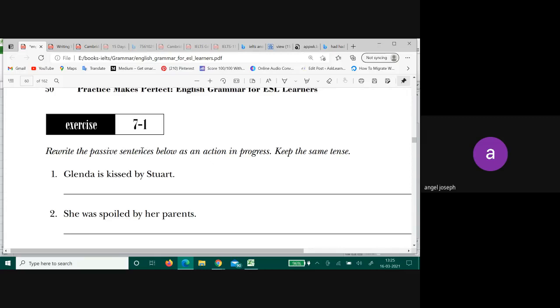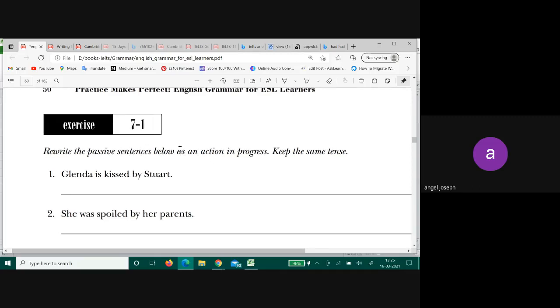Now, let's do this exercise. Rewrite the passive sentences below as an action in progress. These are passive sentences, but you have to write them as action in progress in passive structure. Okay. Glenda is being kissed by Stuart. Understood? Right now, Glenda is being kissed by Stuart. This action is happening right now. You can see it in progress.